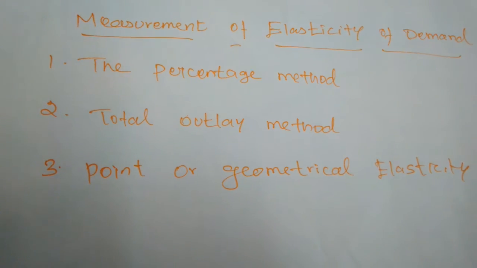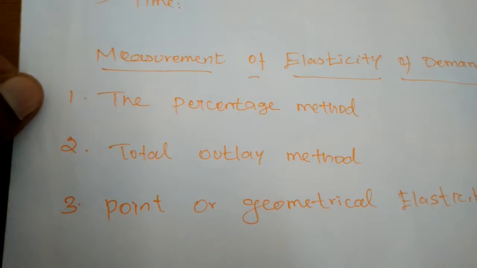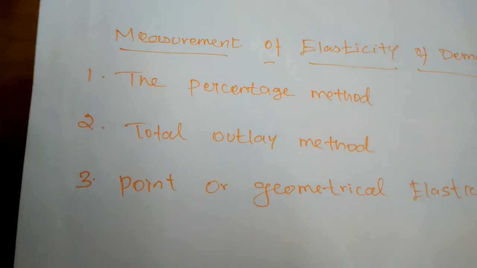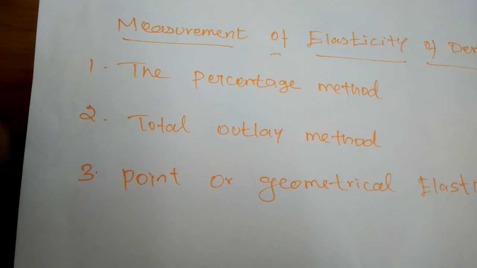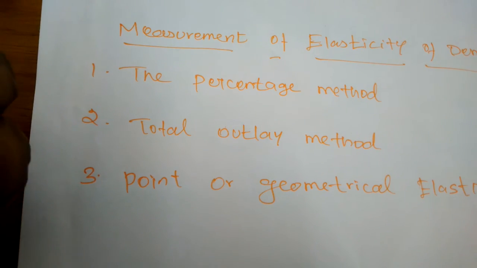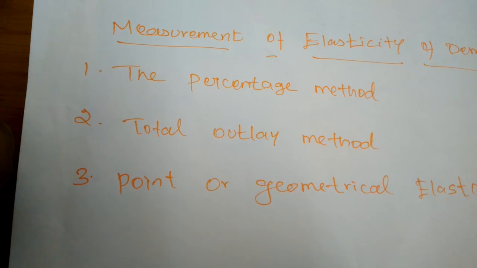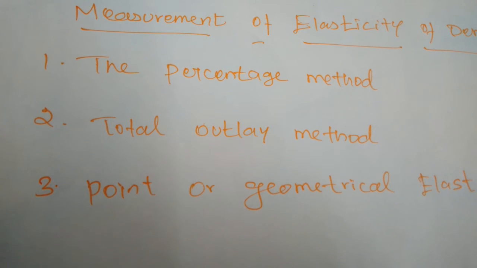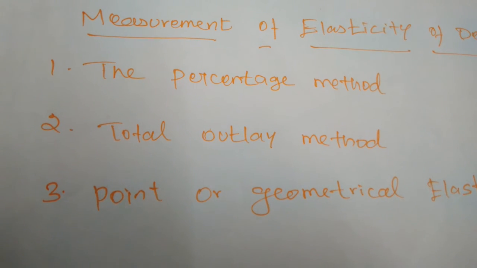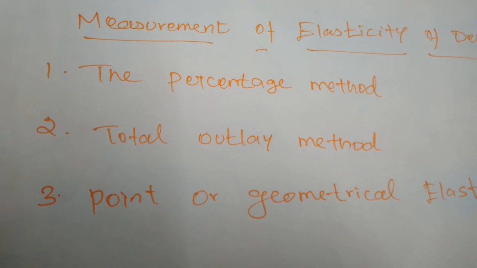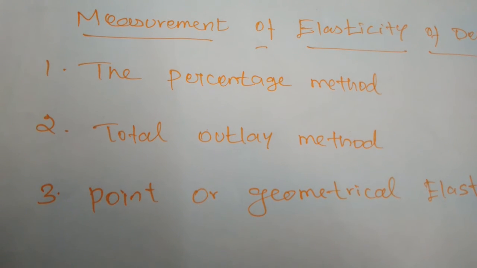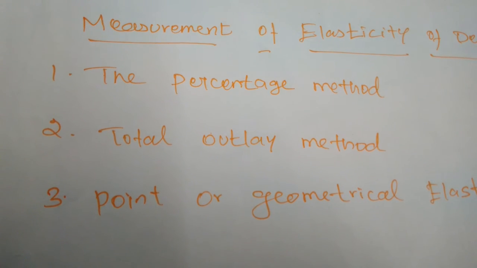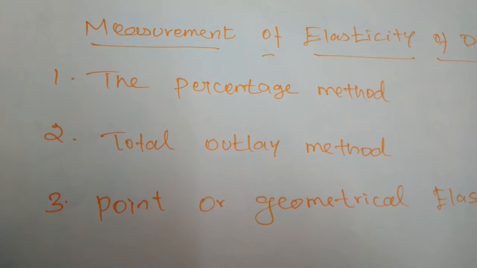Next, the total outlay method. In this total outlay method, the elasticity of demand can be found from the change in total outlay of the consumers. When we find the changes in the total outlay of the consumers, or the total revenue of the firm, we can measure the elasticity of demand.